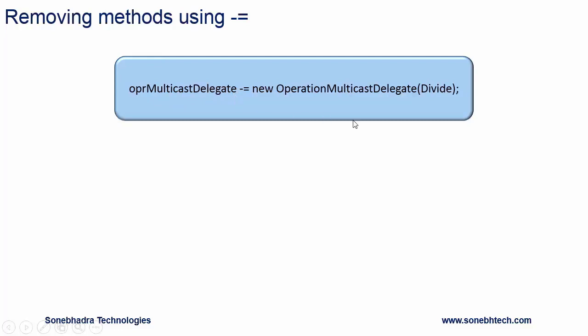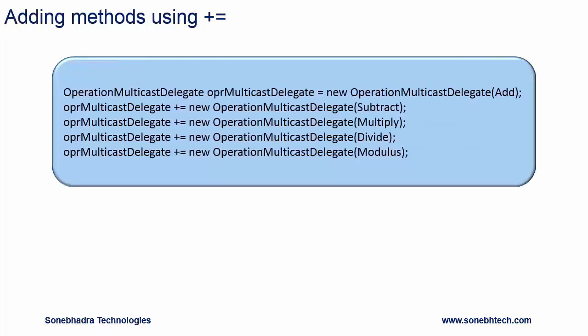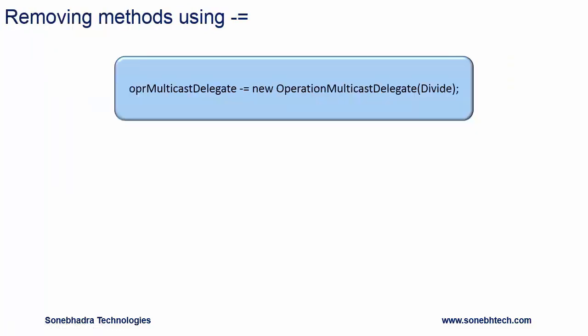So now we have methods add, subtract, multiply and modulus only encapsulated in OPR multicast delegate object, because we have removed the method divide from delegate object OPR multicast delegate.